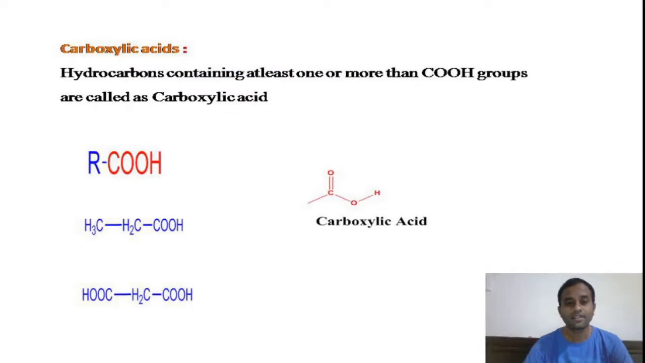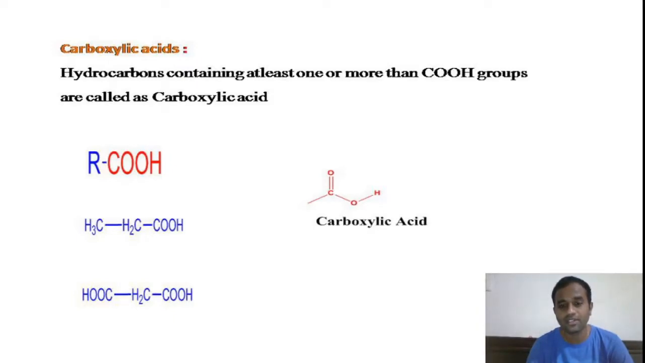So here the first thing is the definition of carboxylic acids. Organic compounds containing at least one COOH group in them are called carboxylic acids. You see here the structure of a carboxylic acid, C double bond O connected to an OH group. That is what a carboxylic acid is.